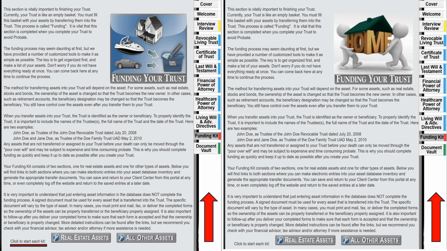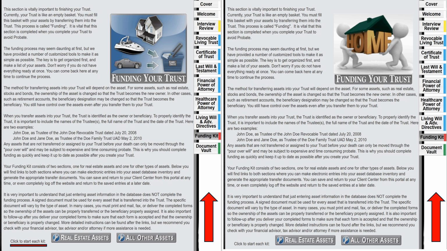Can't emphasize that more, because it is the most important step that you're going to take, because all of the other steps, 1, 2, 3, are personal information about you, your family, your children, etc. But now we're talking about you putting your assets into your legacy, as a short word, because it's your legacy that you're controlling, and what you're going to leave behind to the children, the grandchildren, the great grandchildren, or whosoever you leave it to. That's going to be in the funding process as we go forward.